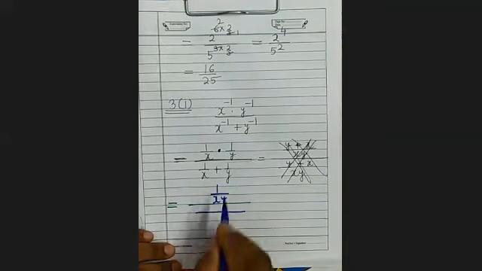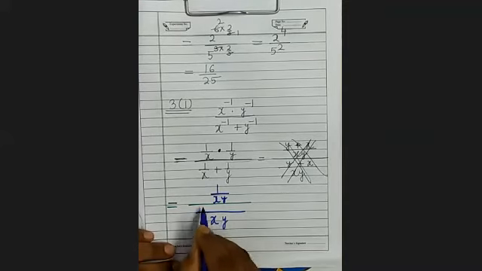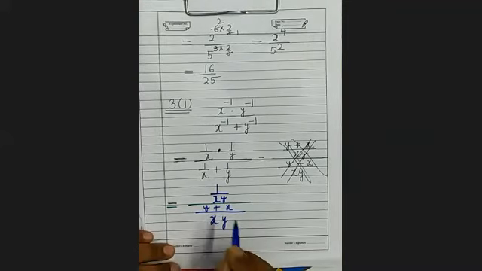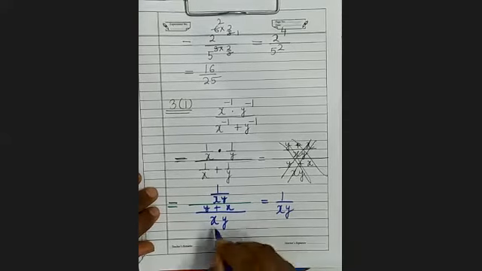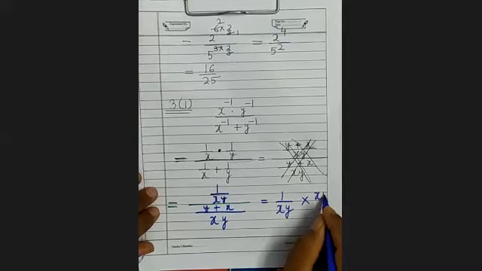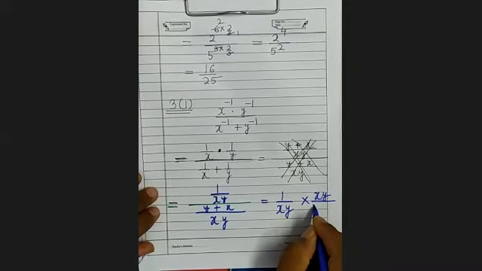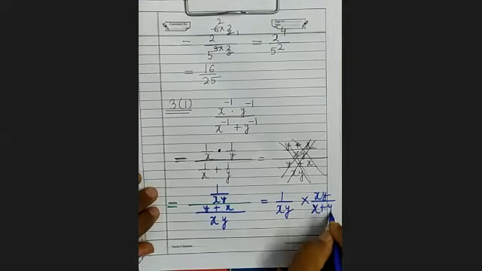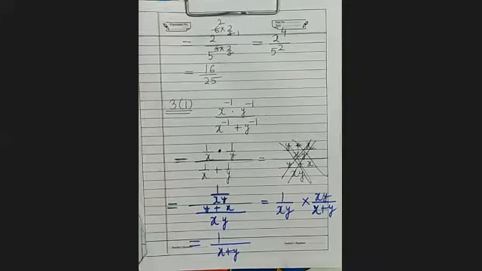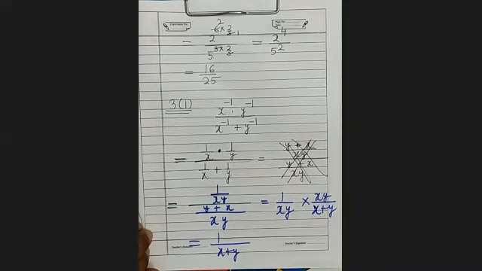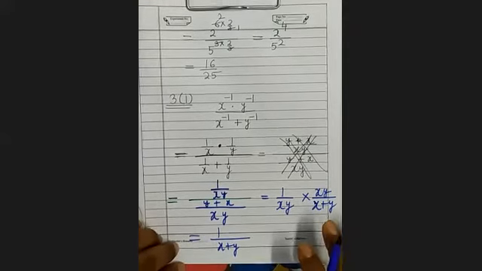What will be the LCM in the denominator? xy, that is y plus x. When you further simplify 1 upon xy, it will invert and multiply. Y plus x you can write x plus y. So this is 1 upon x plus y. It will be 1 upon x plus y. This way.